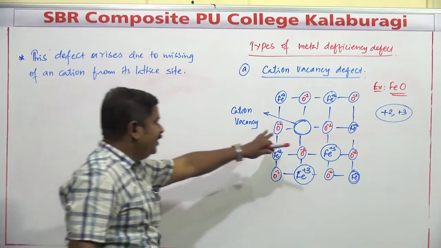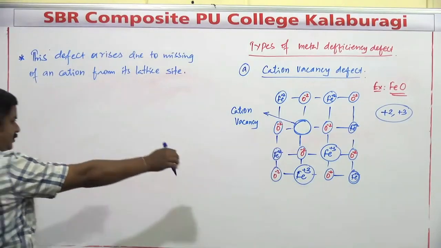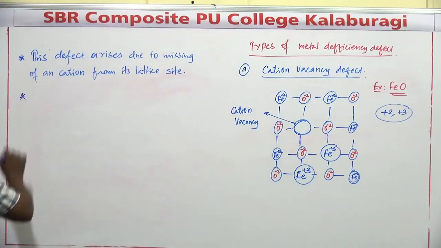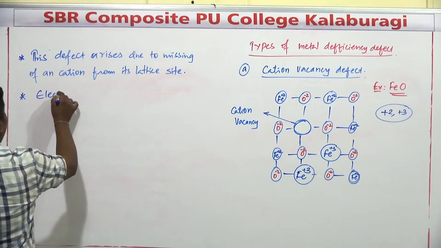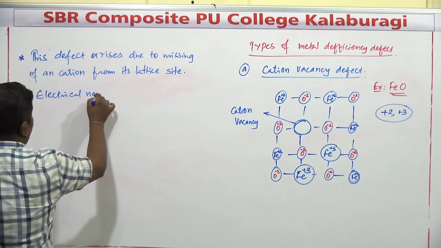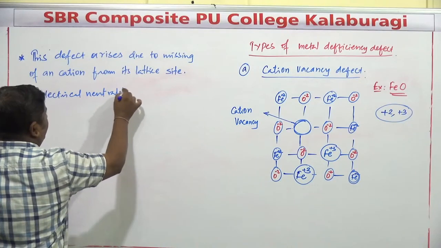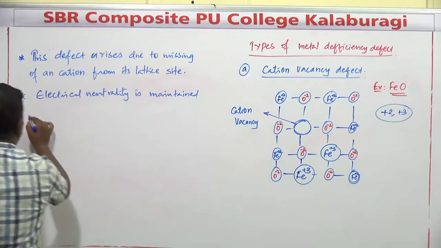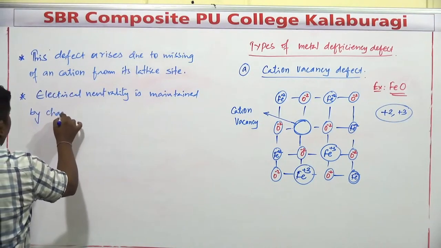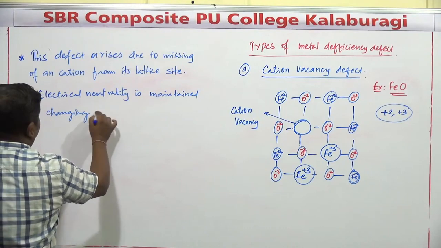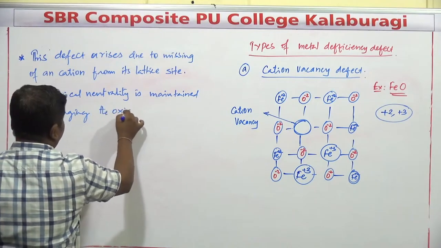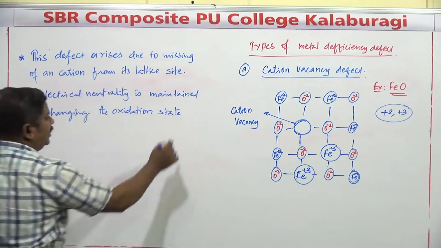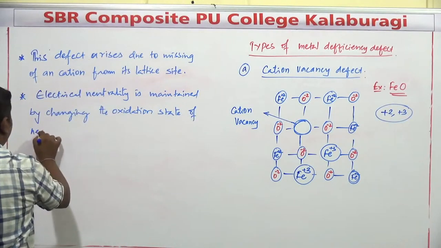After the loss of the cation from the lattice site, it is called cationic vacancy. Second one, electrical neutrality is maintained by changing the oxidation state of nearby cations.